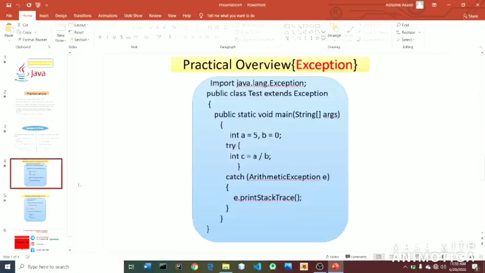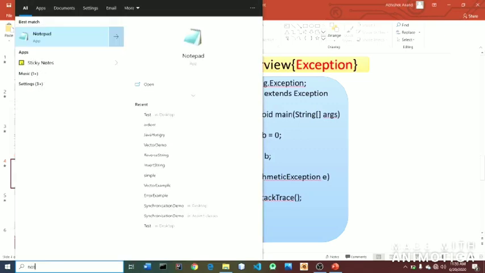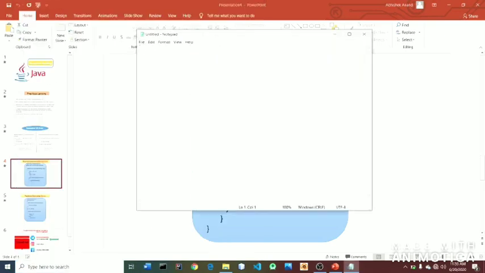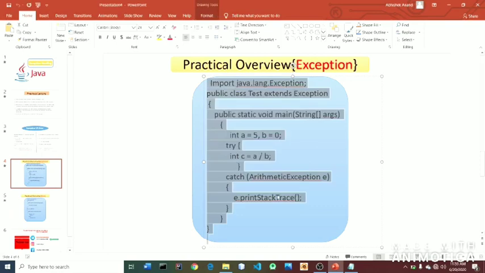So let's run the code. Let's open Notepad. Copy the code.